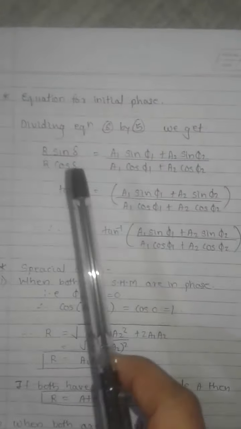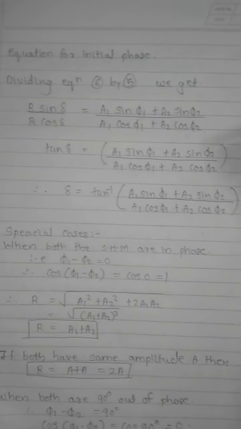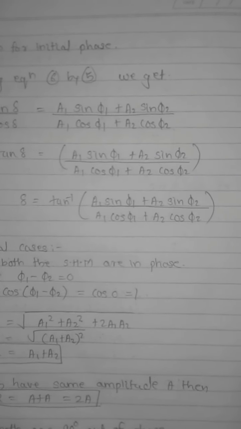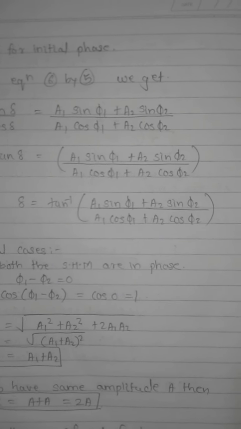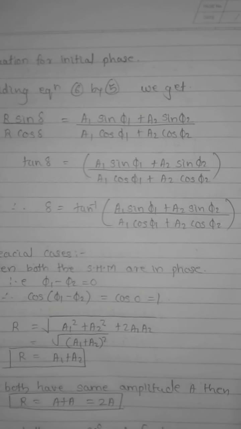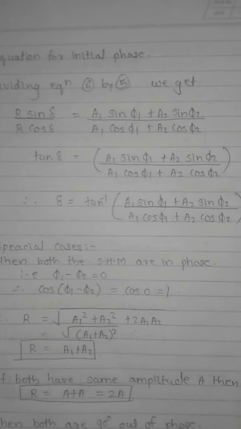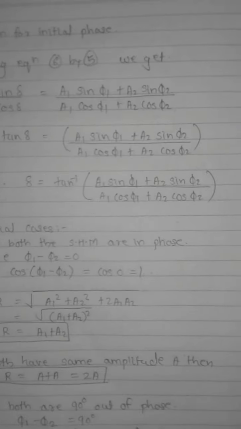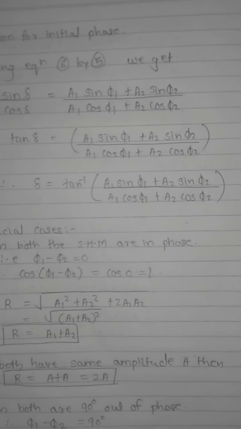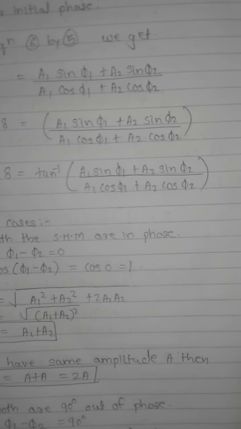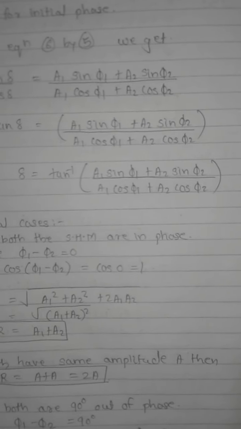Now we have to find the equation for the phase. We divide equation 6 by equation 5, so we get r sin delta divided by r cos delta equal to (a1 sin phi 1 plus a2 sin phi 2) divided by (a1 cos phi 1 plus a2 cos phi 2). Now r gets cancelled, sin upon cos is tan delta, and the right-hand side is as it is. So delta equals tan inverse of, with the terms in the bracket as they are, (a1 sin phi 1 plus a2 sin phi 2) divided by (a1 cos phi 1 plus a2 cos phi 2).